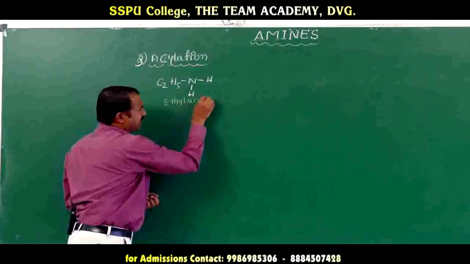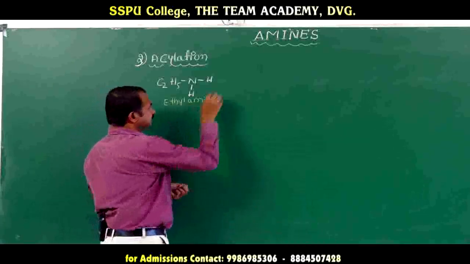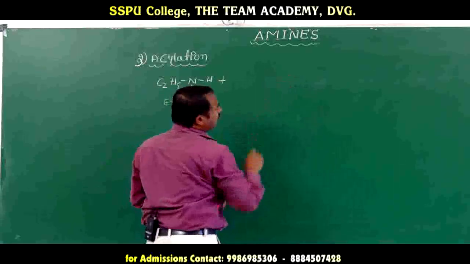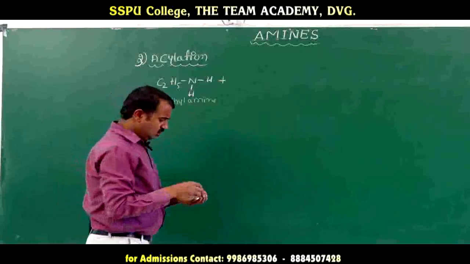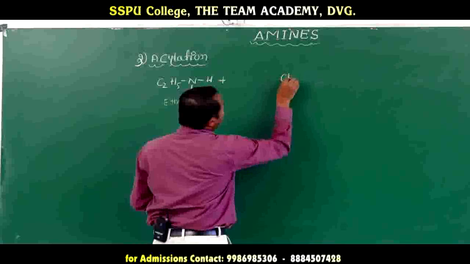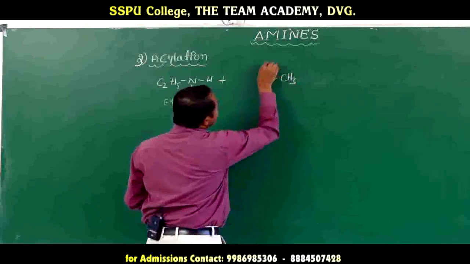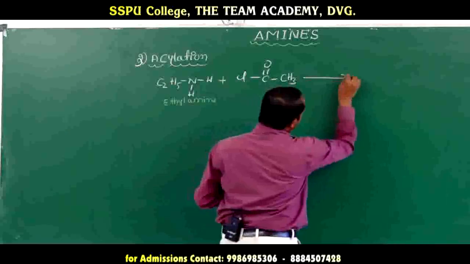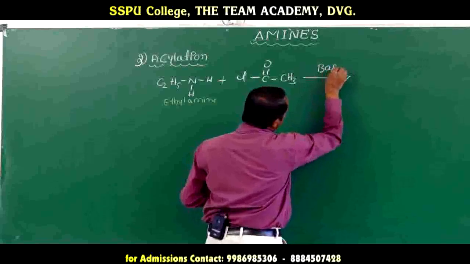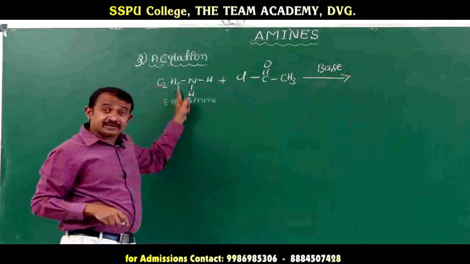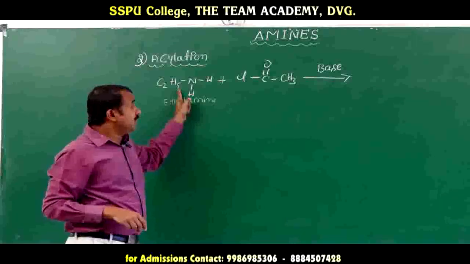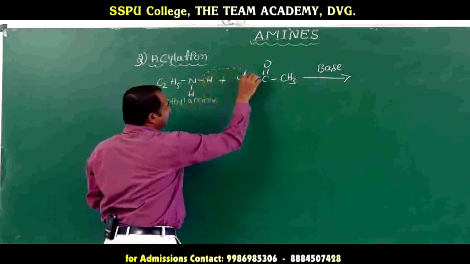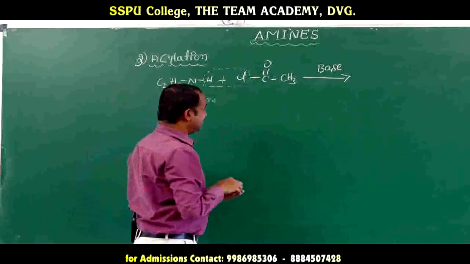When ethylamine reacts with acetyl chloride or acetic anhydride, CH3COCl, in the presence of a base stronger than the amine, pyridine, HCl is released.